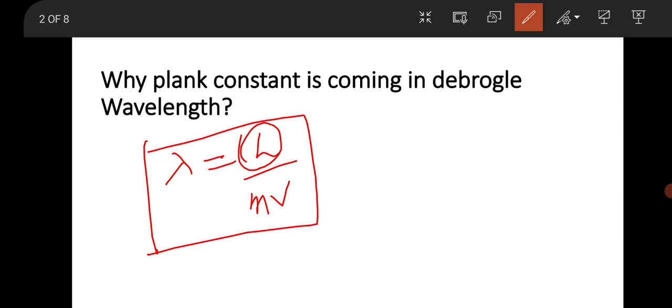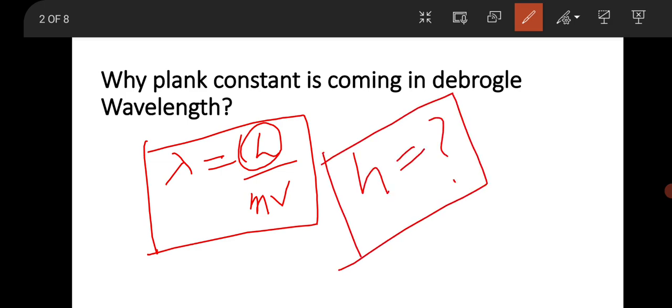So why does this de Broglie wavelength carry this Planck constant? So why is Planck constant there? The question is like that. So let's think about it and make certain possible answers.